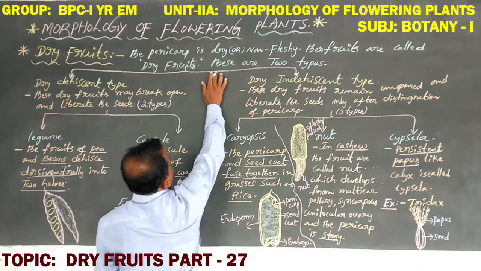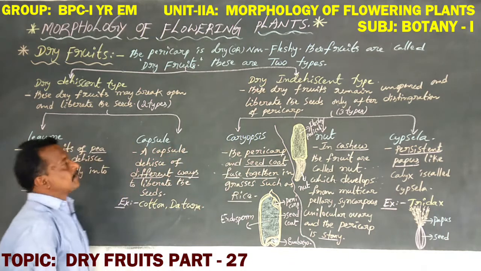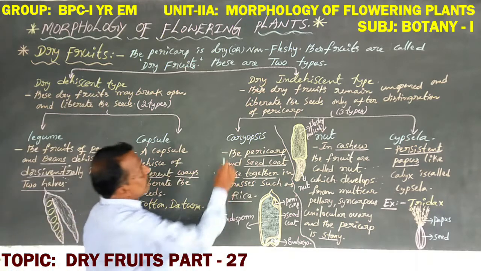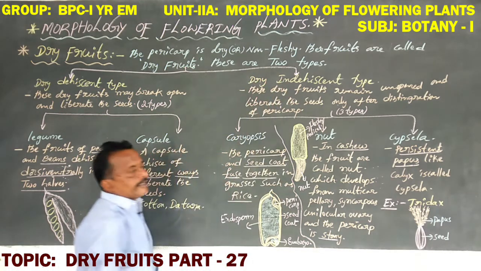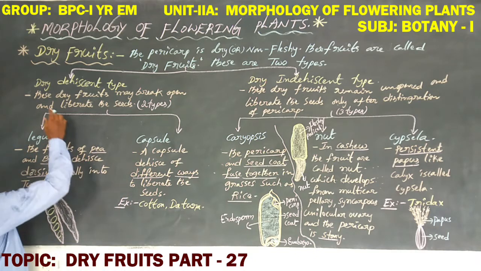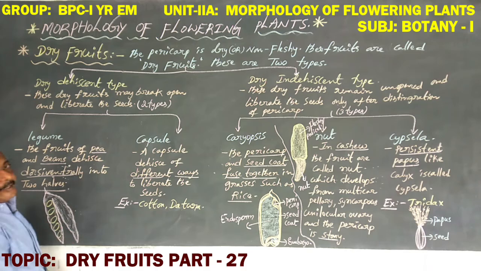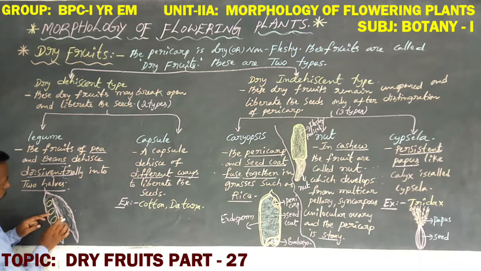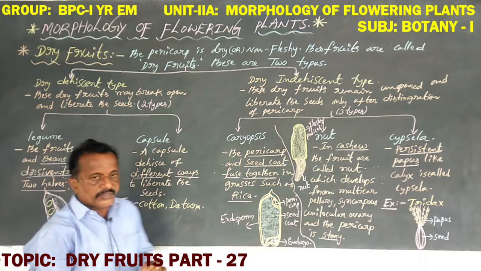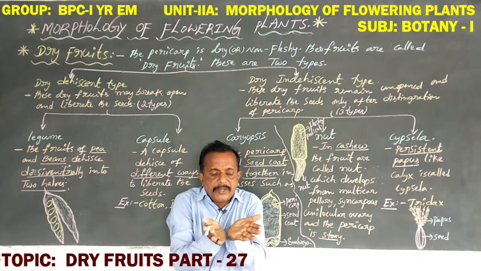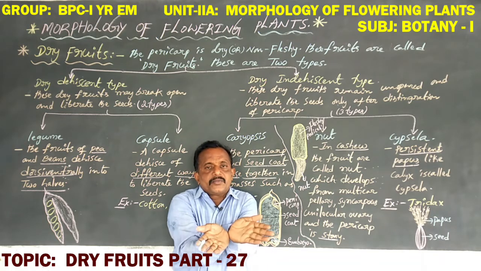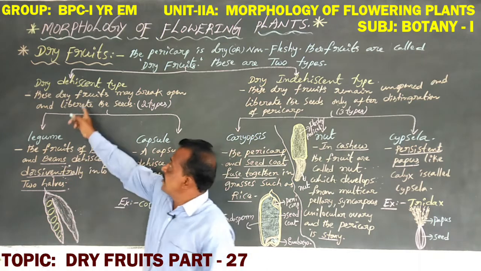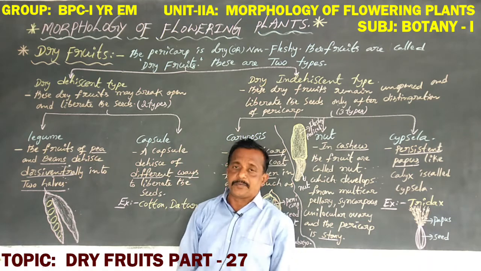So dear students, dry fruits are of two types, namely the first one, dry dehiscent type, and the second one, dry indehiscent type. Now the first, dry dehiscent type. These dry fruits may break open and liberate the seeds. That is dry dehiscent type.